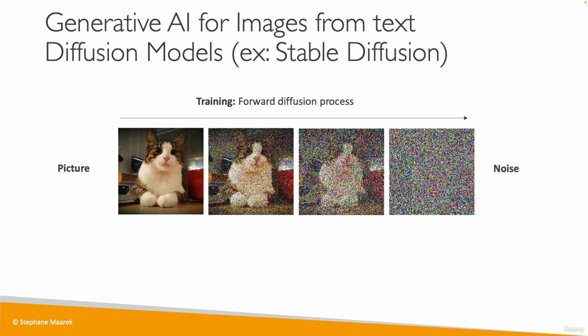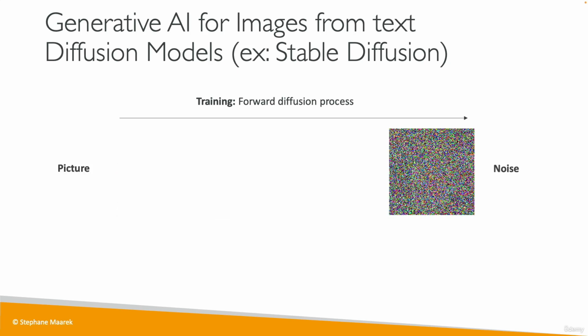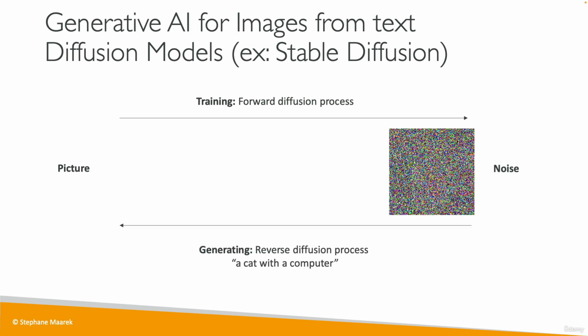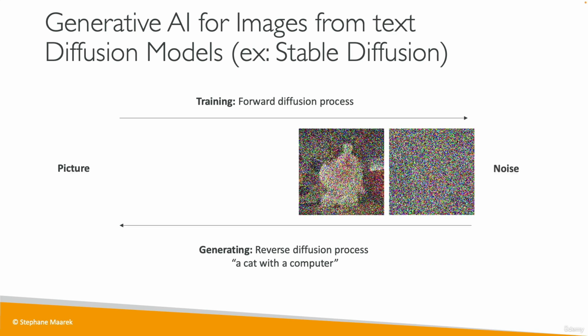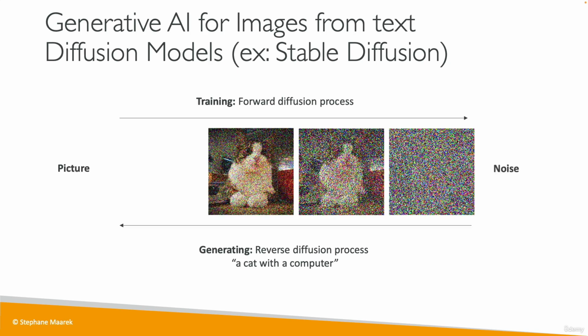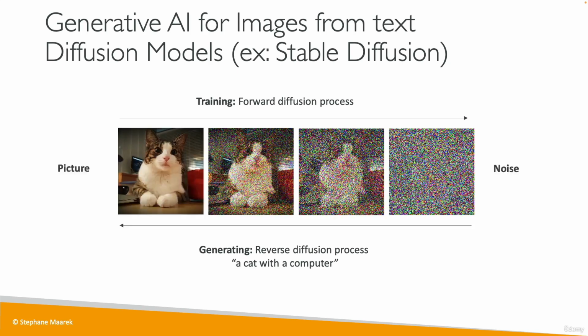And once the algorithm is trained to take images and create noise out of it, we do the opposite. So when we want to generate an image, we're going to start with noise, and we're also going to give it a prompt and say, we want a cat with a computer. And it's called reverse diffusion. So now that the algorithm has seen how to go from an image to noise, it will go from noise to image. So we give it some noise randomly, and then it says, okay, I'm going to denoise it, and it's going to start to look like a cat. And then denoise it again, and then denoise it again, and then we have the cat with a computer. So imagine this is a new image generated by the AI and not the exact same one it was trained on, of course. So this is how Gen AI works for text, for images.